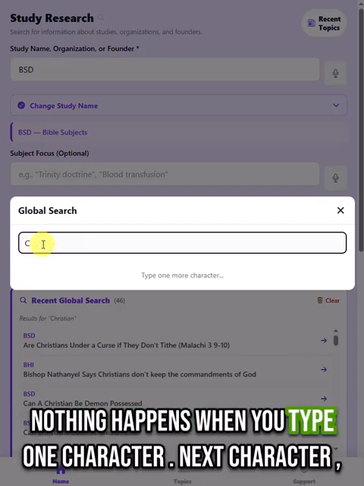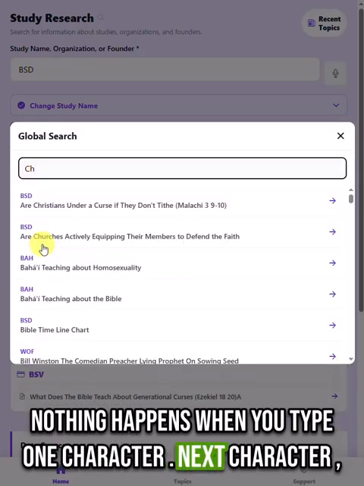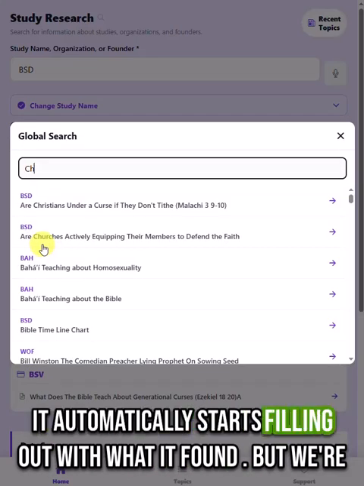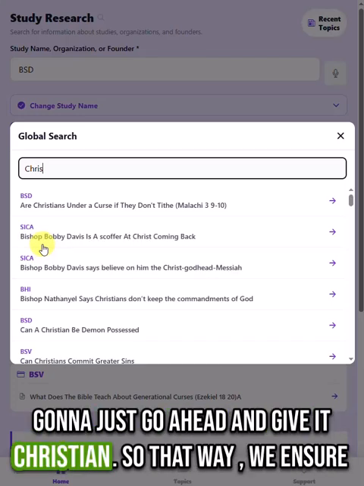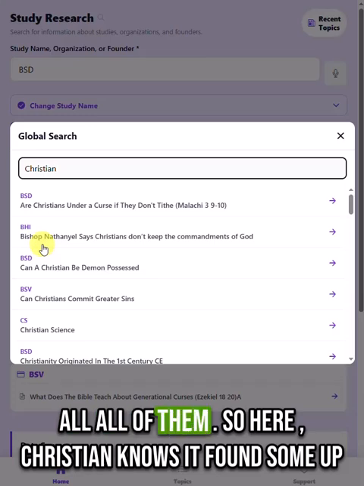Nothing happens when you type one character. Next character, it automatically starts filling out with what it found. But we're gonna just go ahead and give it Christian, so that way we ensure that it finds all of them.